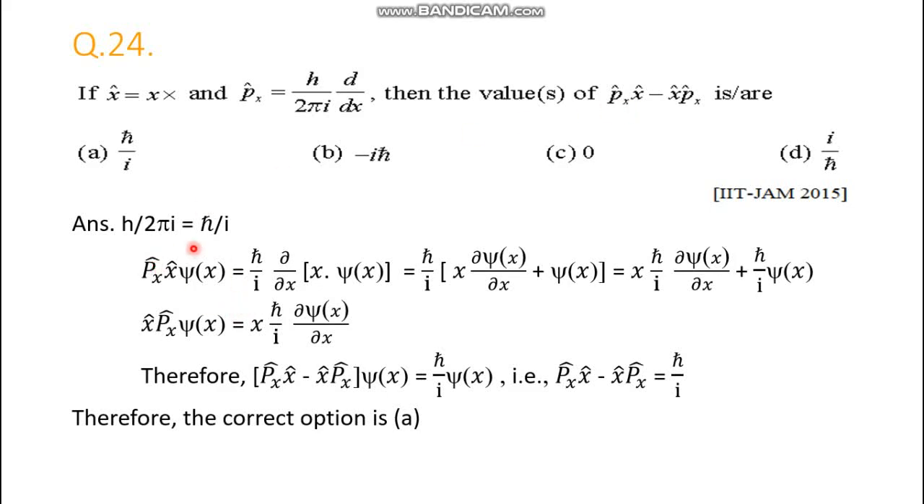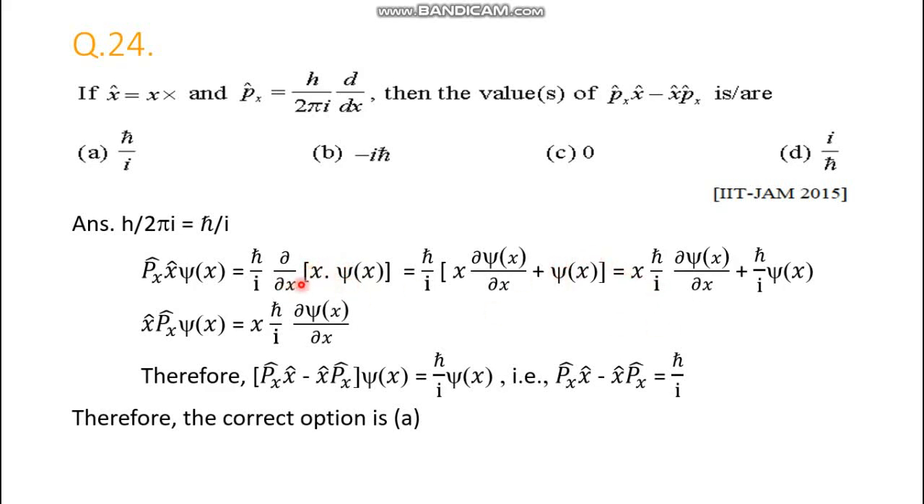So let's check. h by twice pi is h cross, as we know. So let's operate first by multiplying with x, then followed by operating by px cap. So here psi x is multiplied with x, then this result is operated by px cap. px cap is this one, h cross by i d dx. So h cross by i and x are out of the differentiation part, then only del psi by del x is left first of all, and then differentiation of x is 1. So here only psi.